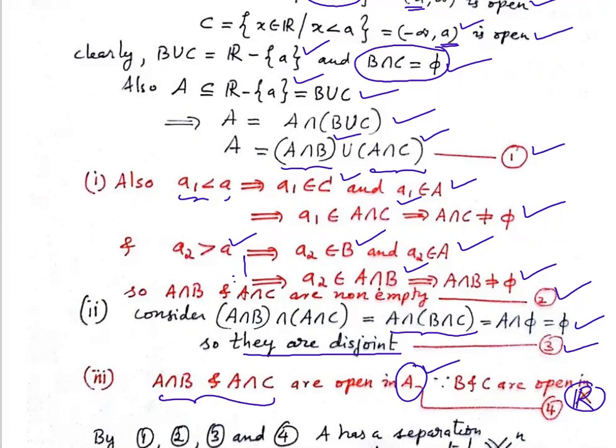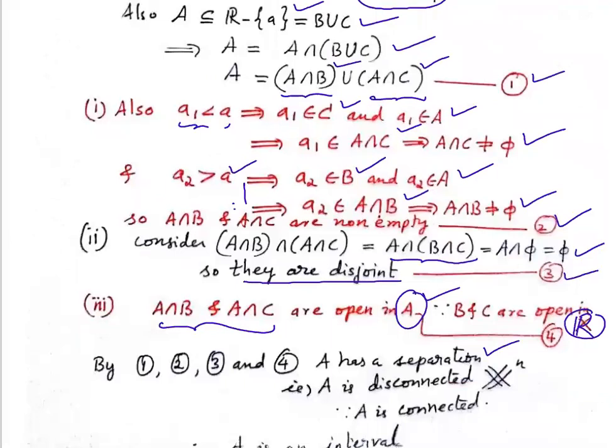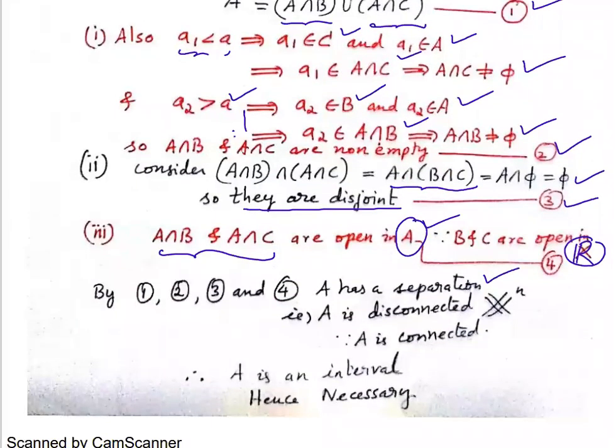So by 1, 2, 3, 4, I have written A as the union of 2 sets. Those two are non-empty, disjoint, open sets. That means A has a separation, so A is disconnected. But our A is actually connected, so it is a contradiction. Hence, what we assumed, that A is not an interval, is wrong. A has to be an interval. Hence, necessary. Necessary is done.